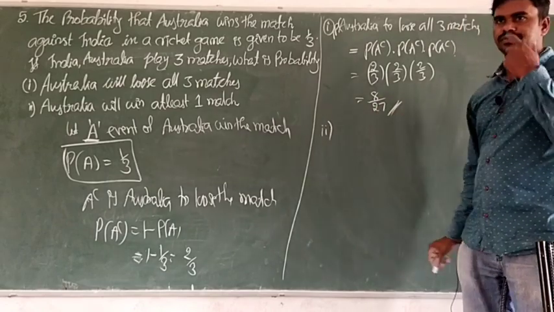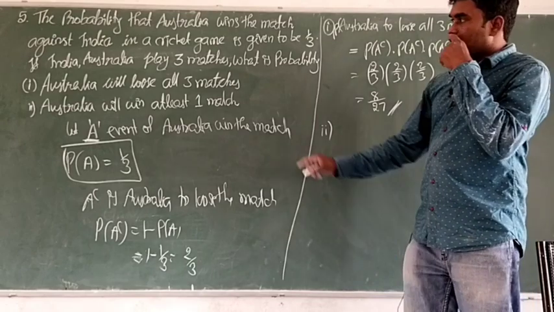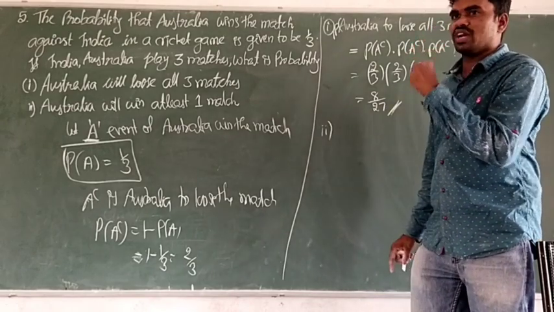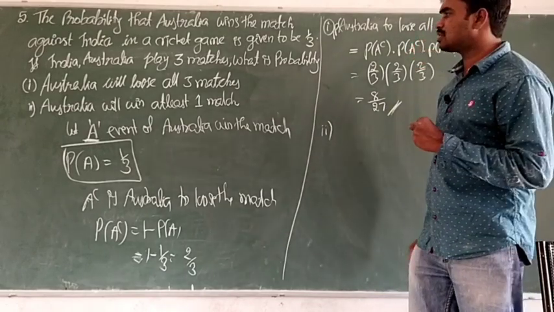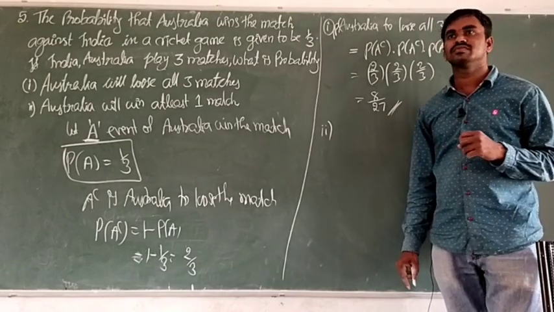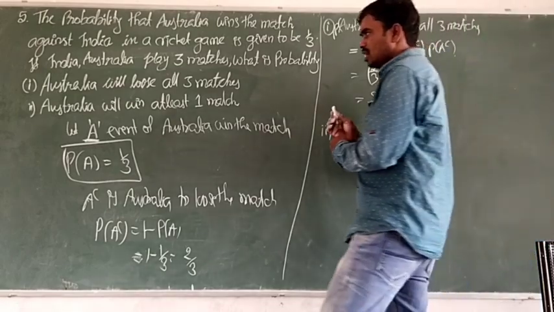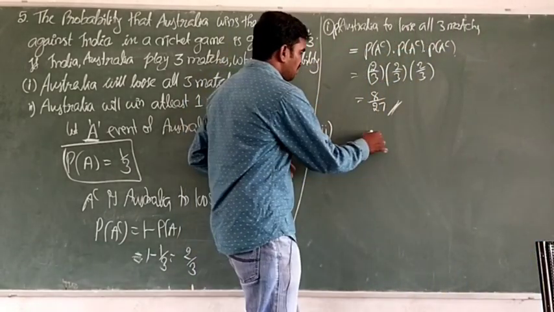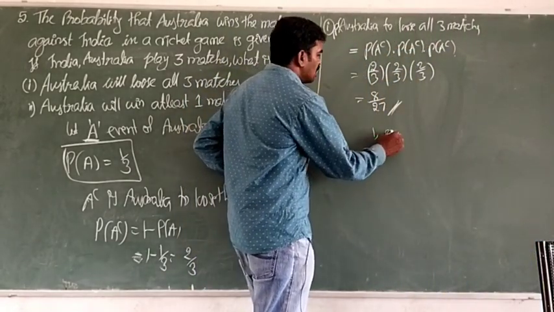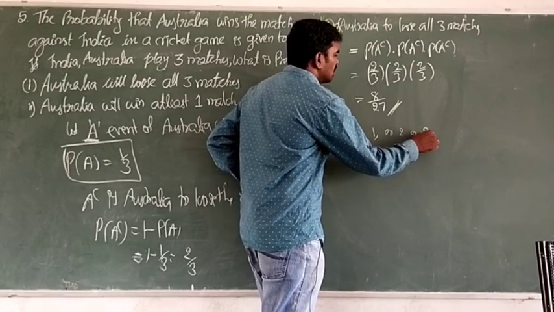Got it? Next one: Australia will win at least 1 match. At least 1 match means Australia may win 1 match or 2 matches or 3 matches.